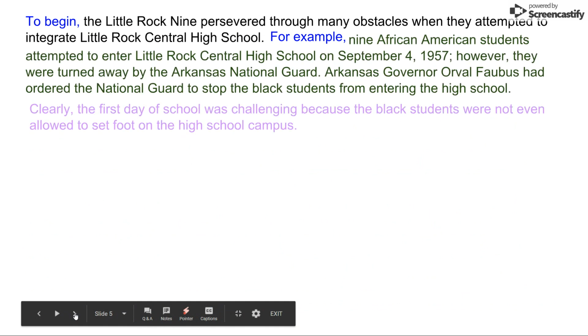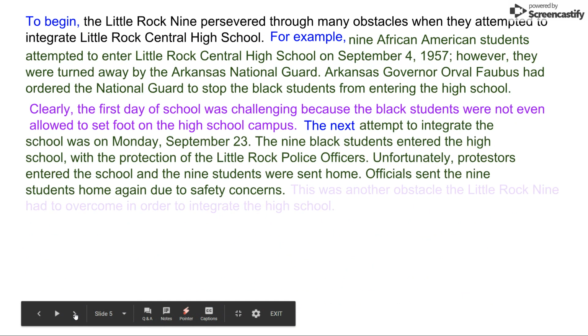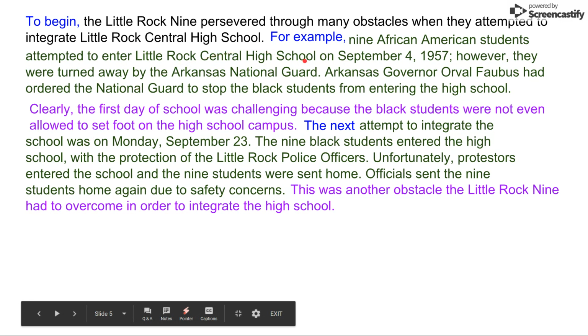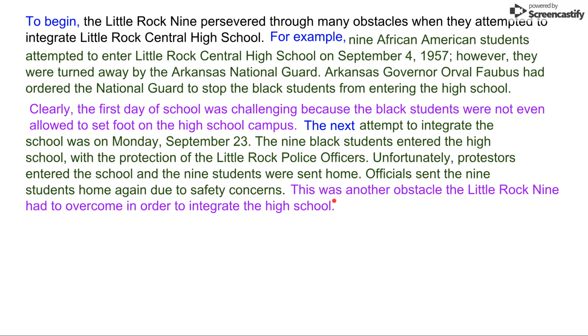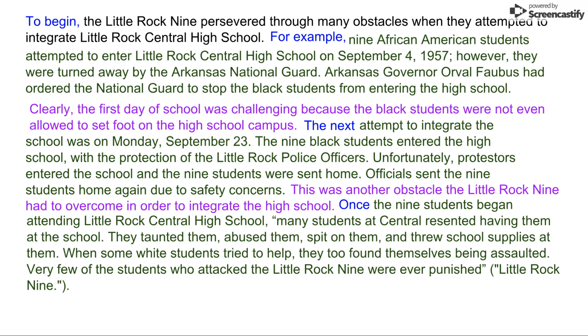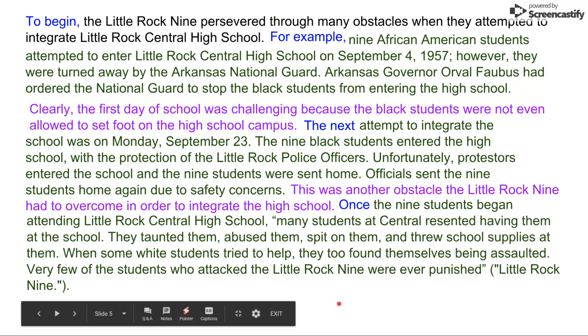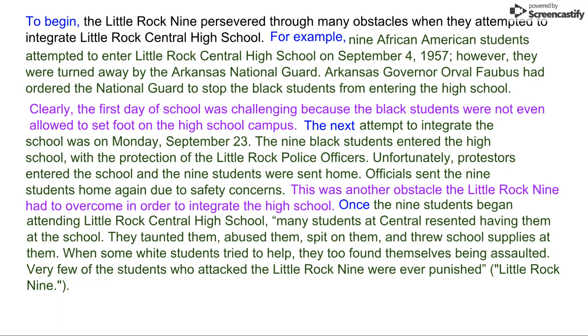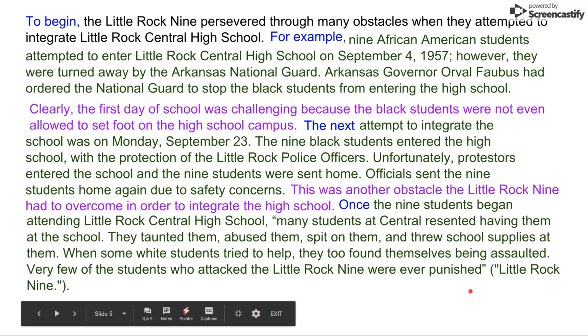Now, the last piece is my third piece of textual evidence. So up until this point, I have my textual evidence number 1, I've explained it. Textual evidence number 2, I've explained it. Now I'm going to include a transition phrase and textual evidence number 3. Once the 9 students began attending Little Rock Central High School, many students at Central resented having them at the school. They taunted them, abused them, spit on them, and threw school supplies at them. When some white students tried to help, they too found themselves being assaulted. Very few of the students who attacked the Little Rock Nine were ever punished.